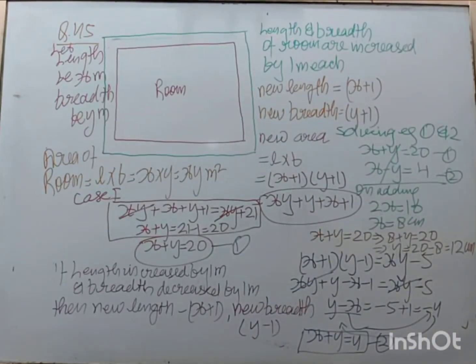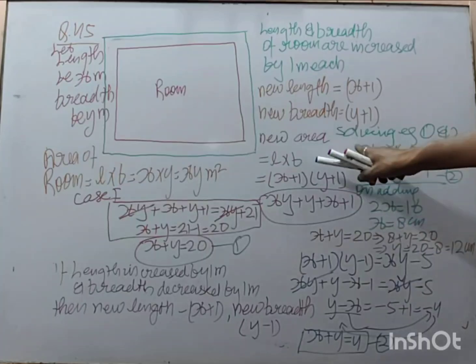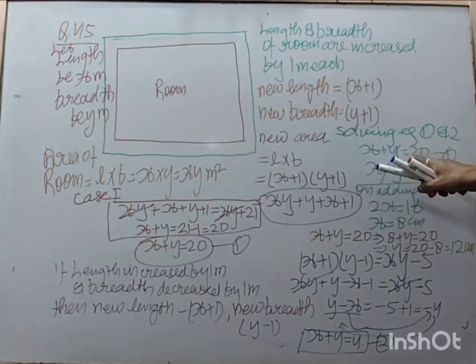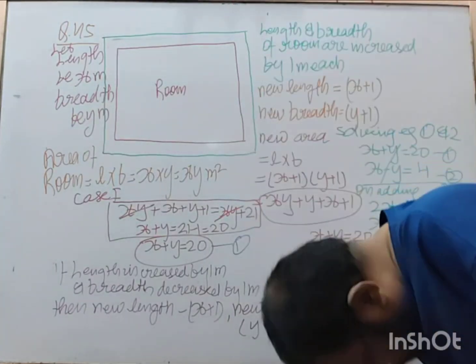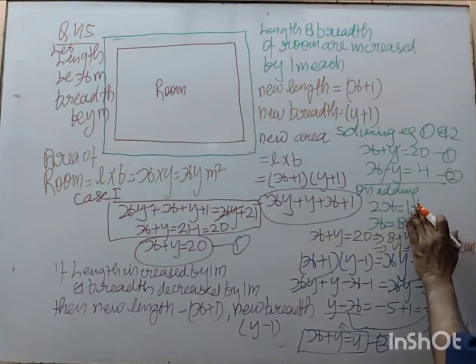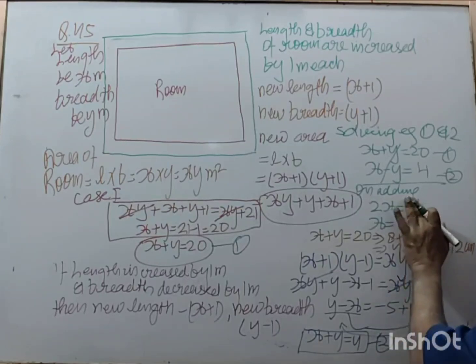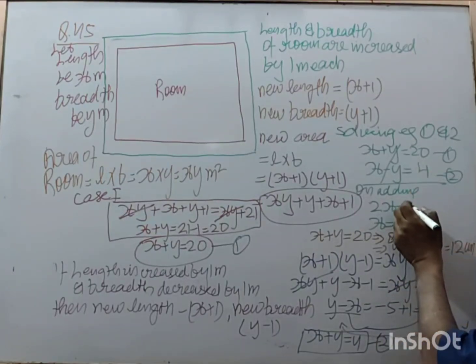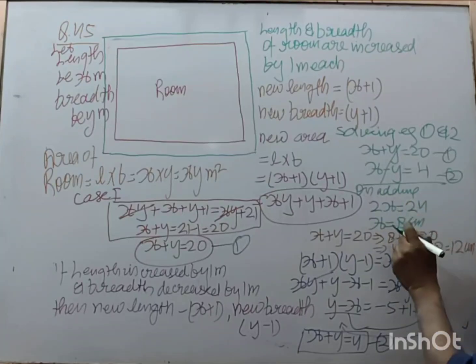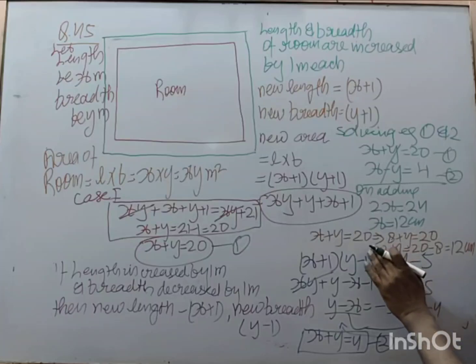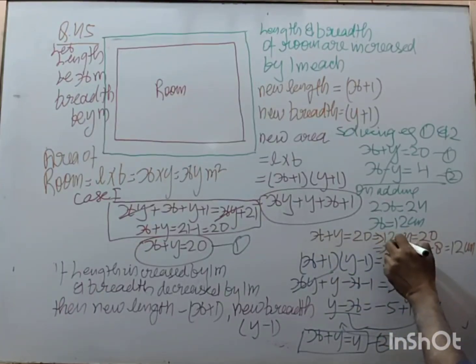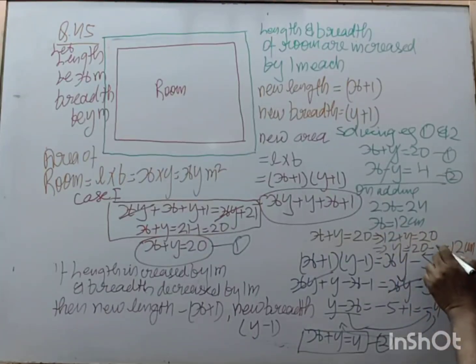The 2x is equal to 16. What is x plus x? 2x is 24. Yes, sir. On adding, this is 24, so this is 12. When this is 12, x plus y, here 12 came, so here it will be 12. When here it is 12, this will be 8.